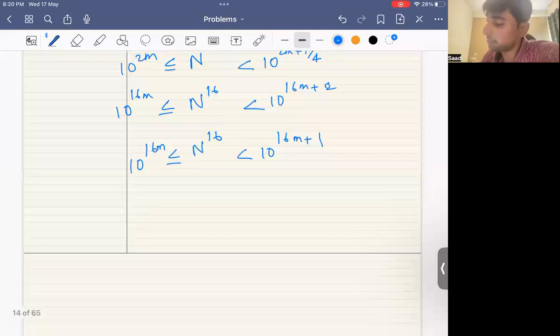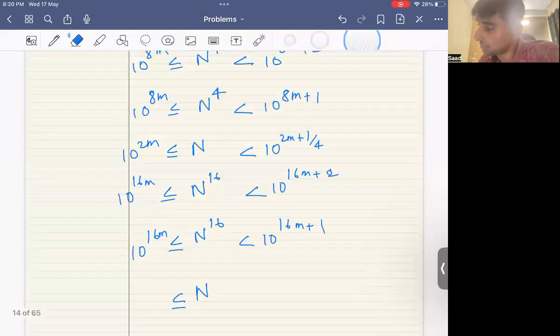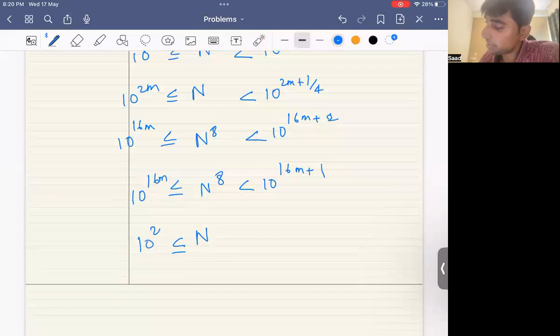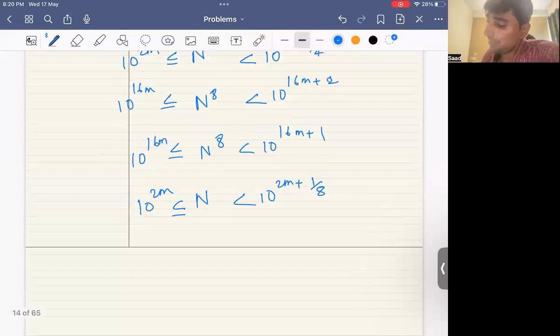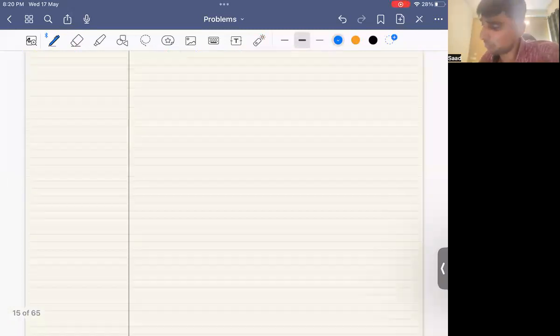And going back one step, so n lies between, well, there's something wrong about it, I believe. Yeah, it should be n to the power 8, not n to the power 16, sorry. Sorry about that. So we were squaring this one, so it's n to the power 8. So we were squaring this one, right? And we were squaring this one. So you get, well, n lies between 10 to the power 2m to 10 to the power 2m plus 1 by 8.